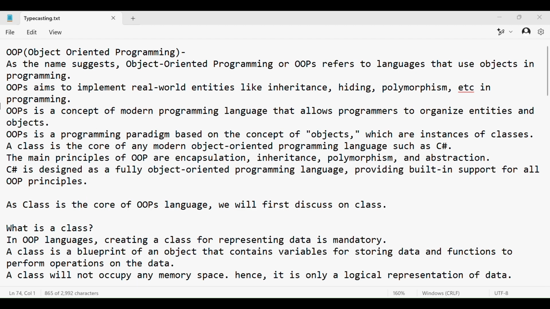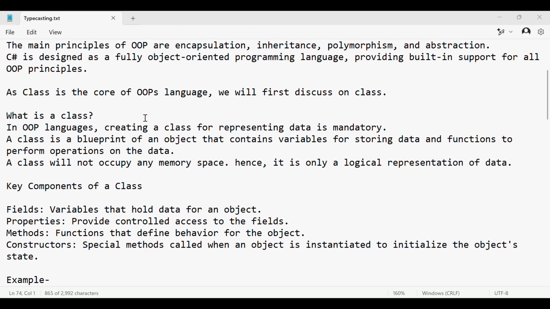As we already saw, class is the core of OOPS languages. Without class, an object oriented programming language cannot be imagined. So we will first discuss class, then go one by one through our OOPS principles: encapsulation, inheritance, polymorphism, and abstraction. So what is a class first? In OOPS languages, creating a class for representing data is mandatory.